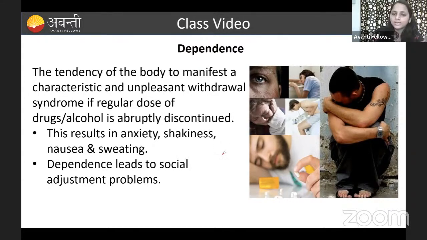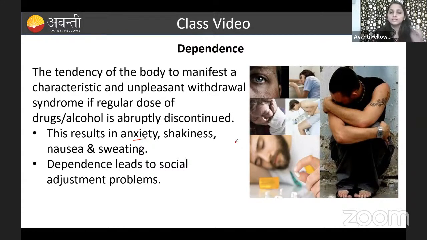Okay, those all are the symptoms. Anxiety. What will happen next? This anxiety and shakiness in the hands, and nausea, and sweating and tiredness. These are all the symptoms they will get when they suddenly stop the drug, suddenly stop smoking, and these kinds of alcohol and drug use.